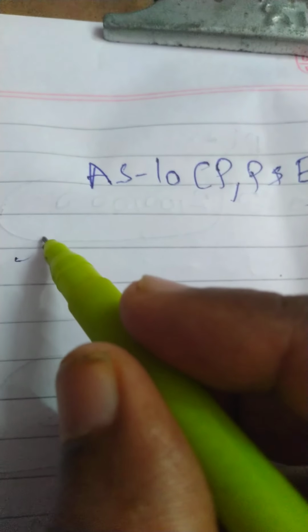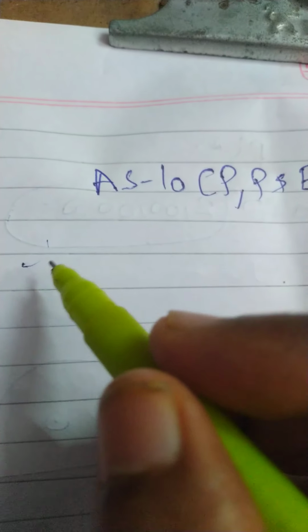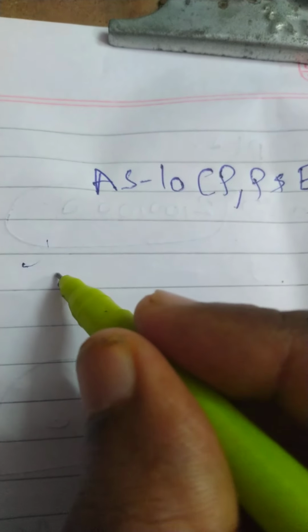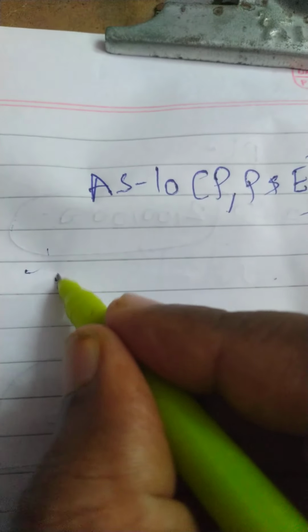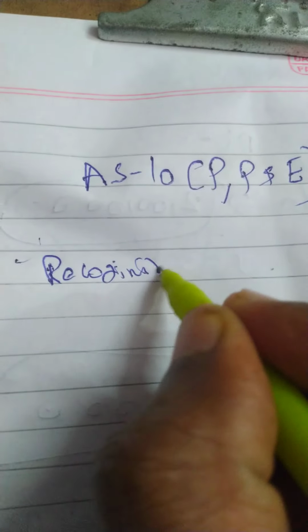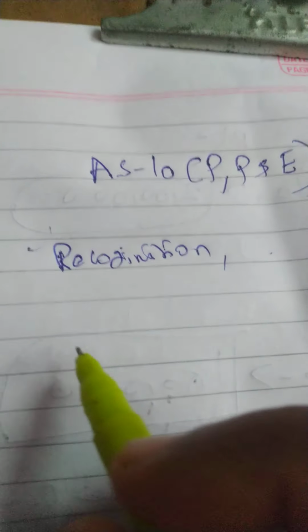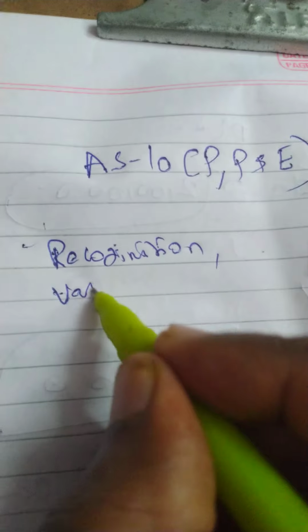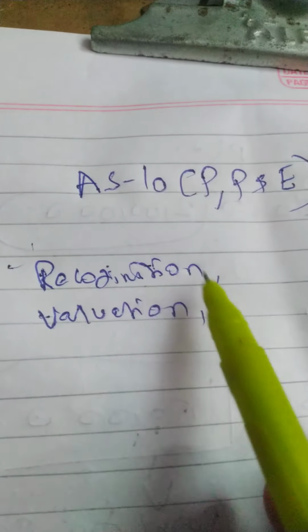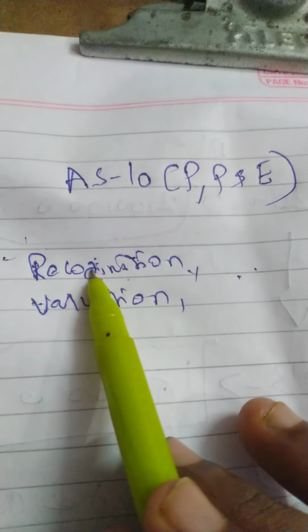So generally, what is the purpose of AS? As I discussed in previous classes, accounting standards have many purposes. Some of the areas are: accounting standard is used for recognition, for valuation, and recognition of a particular item into the books of accounts.